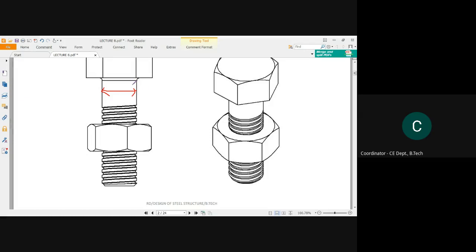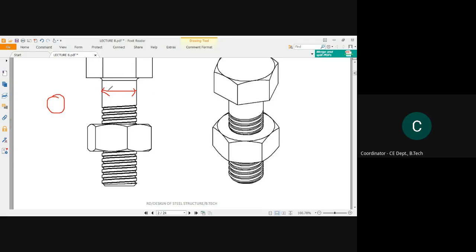We have already said that when the bolt is inserted into the hole, that hole will be by dimension much more than this nominal diameter, right?